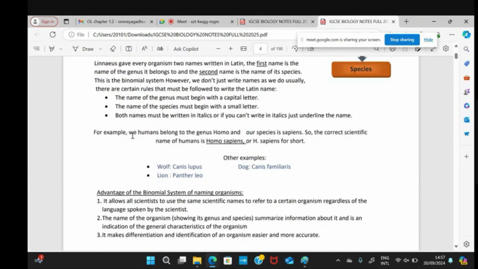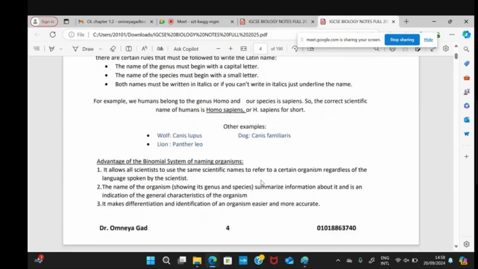For example, if you're going to see something like a dog, the first name for all the dogs will be, for example, Canis, like this one. But the normal dogs in the street are called familiaris. The wolf is called lupus, for example. So different types of dogs have the same genus, and it starts with a capital letter like Canis. While the species gives the name for every specific type, like golden retriever or Labrador, for example. The species gives the specific name.